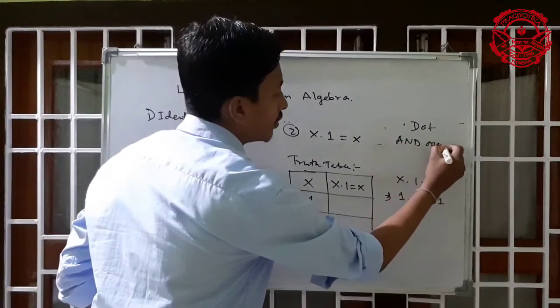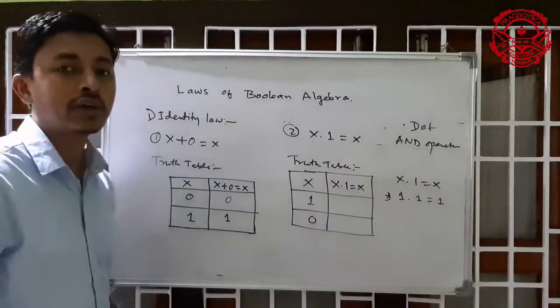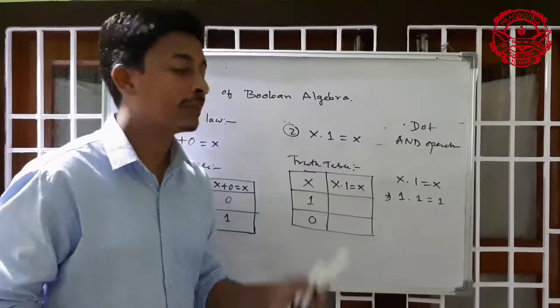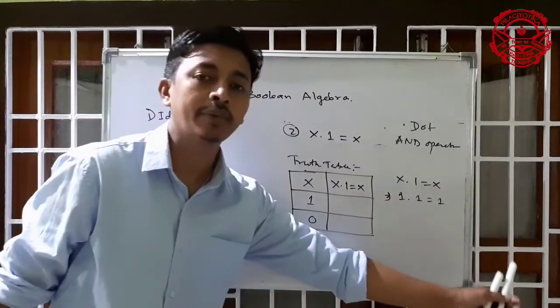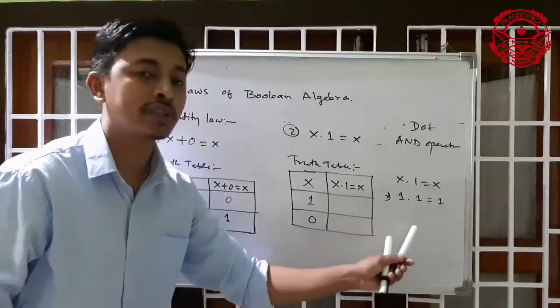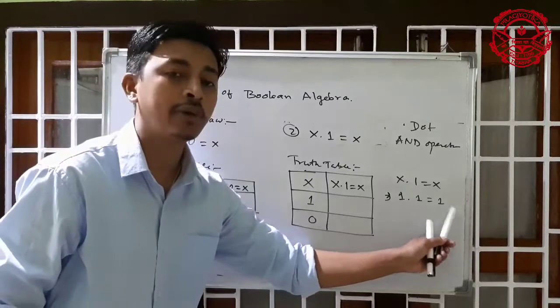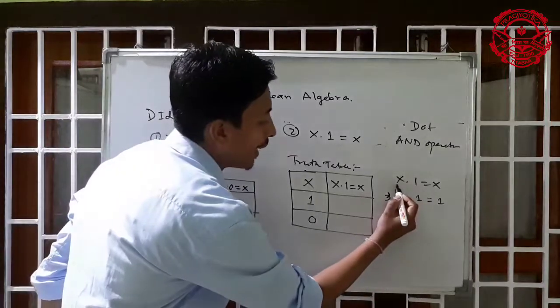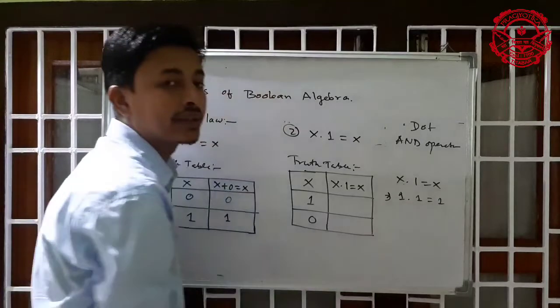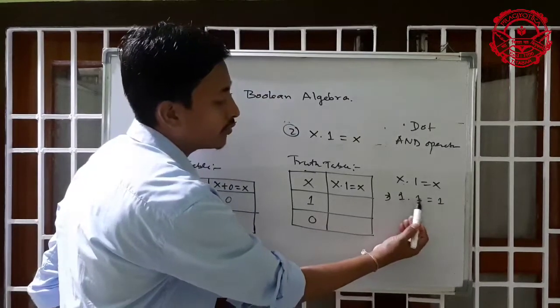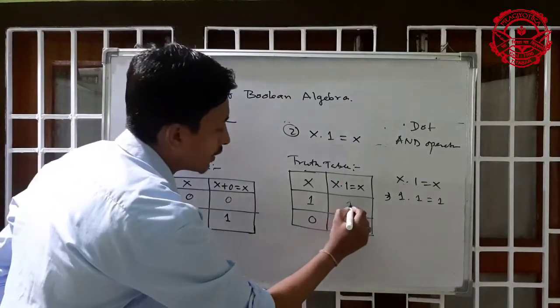An AND operator means both the expressions should be true. If both the expressions are true, then the answer will be true. Here you can see 1 and 1 means both the expressions are true. So the answer will be 1. Again the value of x is 1, so 1 dot 1 equal to 1. So answer will be 1.